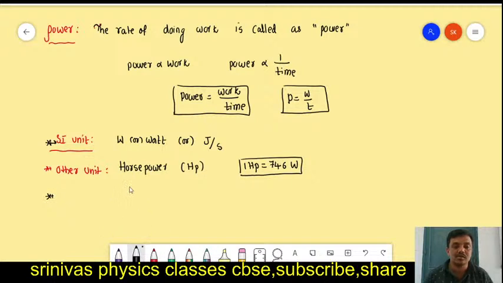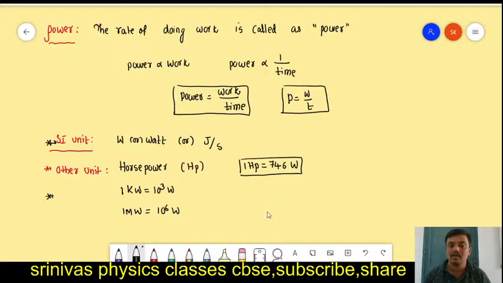Some other units also there, that is kilowatt. 1 kilowatt means 10 to the power of 3 watts. Megawatt: electric power we can measure in megawatts. Megawatt means 10 to the power 6 watts.